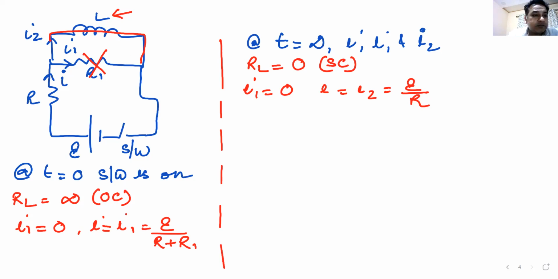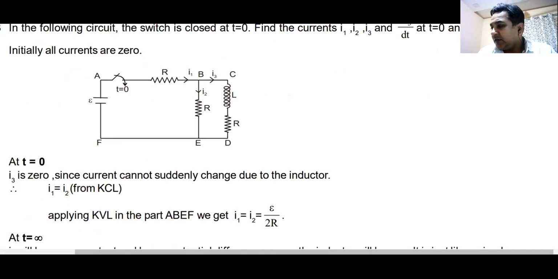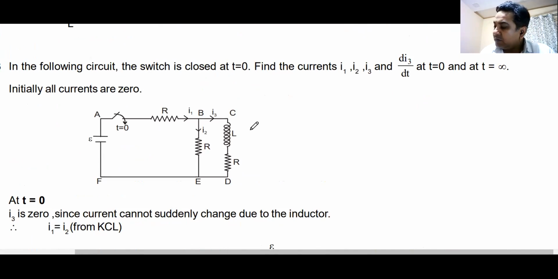And the question is here. In the following circuit, the switch is closed at time t is equal to 0. Find the current I1, I2, and I3 and di1 by dt, di3 by dt at time t is equal to 0 and time t is equal to infinity. Initially, all the currents are 0.